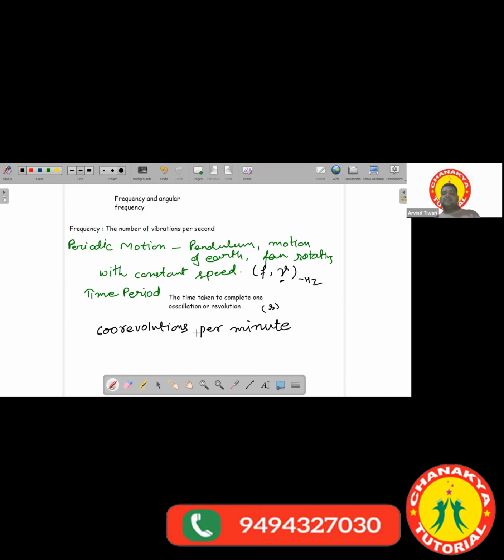If I convert 600 revolutions per minute into revolutions per second, I get 10 revolutions per second. So the frequency of the fan would be 10 revolutions per second. Many times we talk in terms of oscillations, meaning how many oscillations are completed per second; that is the frequency. Now, we will be discussing angular velocity and angular motion.